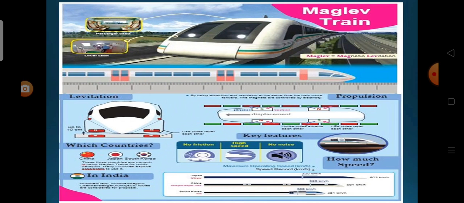These trains are capable of running up to 600 km per hour. They do not make any noise. They require less energy and they are eco-friendly.